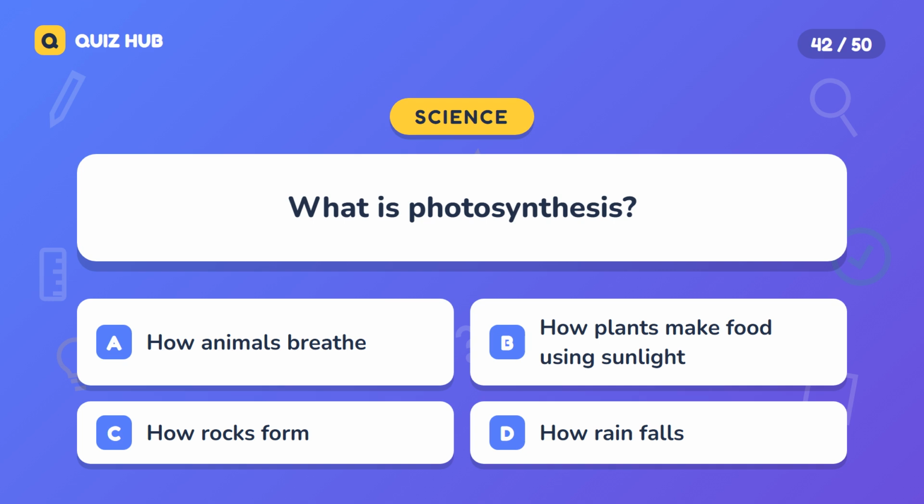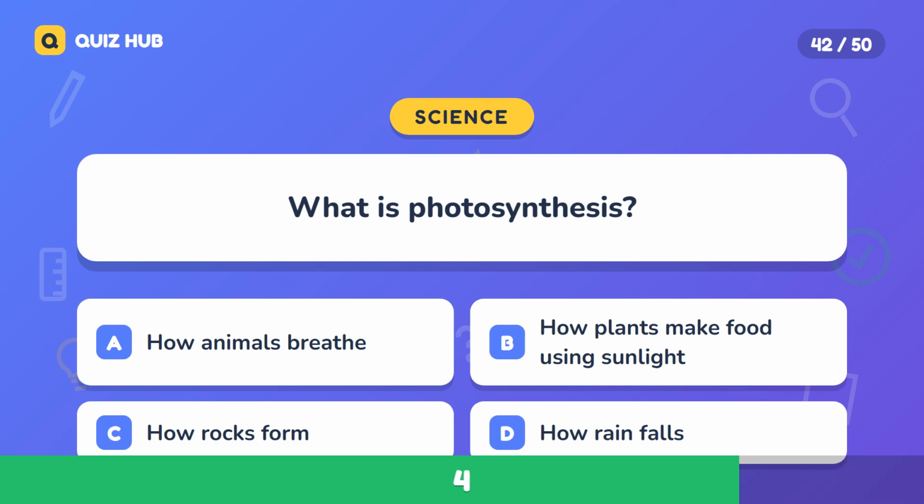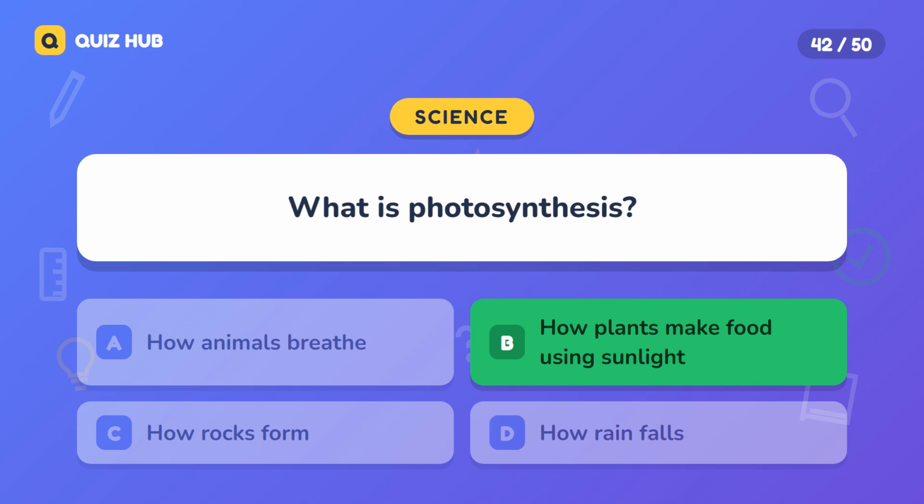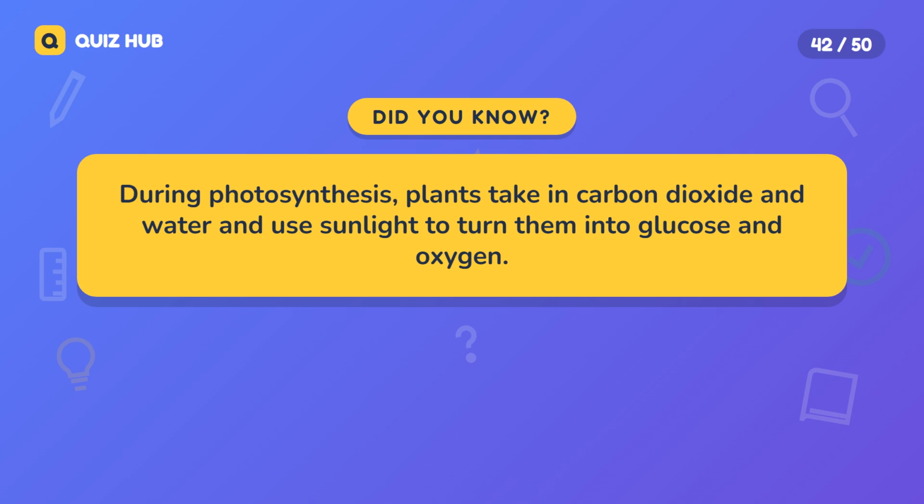Question 42. What is photosynthesis? A. How animals breathe. B. How plants make food using sunlight. C. How rocks form. D. How rain falls. The correct answer is how plants make food using sunlight. During photosynthesis, plants take in carbon dioxide and water and use sunlight to turn them into glucose and oxygen.